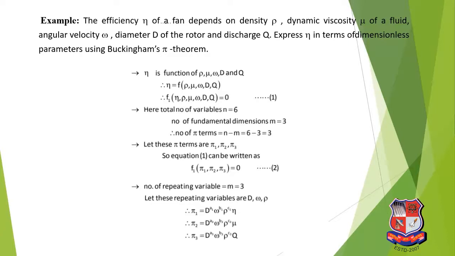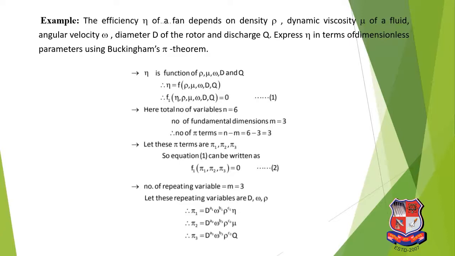The example is generally: the efficiency N is dependent on density rho, dynamic viscosity mu, angular velocity omega, diameter d, discharge q. Express N in terms of dimensionless parameters using Buckingham pi theorem. Now N is a dependent variable and the others are independent variables. The first step of Buckingham pi theorem is to determine the number of variables.